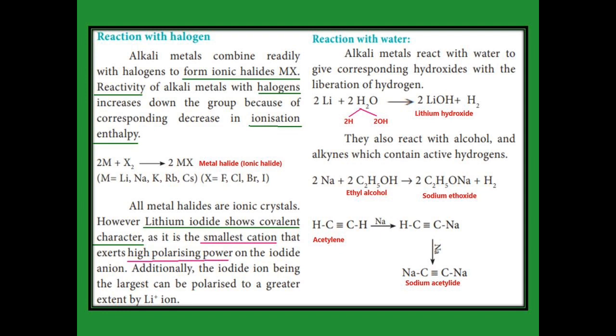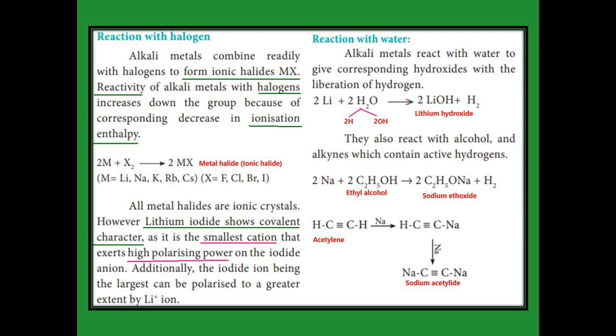And X2, what does X mean? Halogens. What are the halogens? F means fluorine, Cl means chlorine, Br means bromine, I means iodine. These combine with alkali metal and give MX. What does MX mean? M means metal, X means halide.